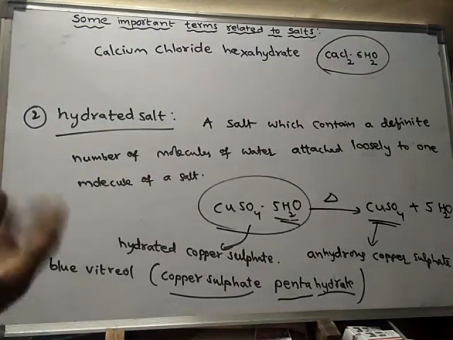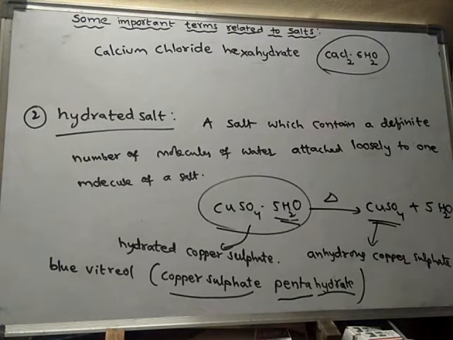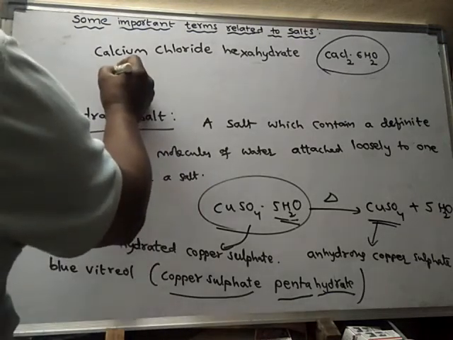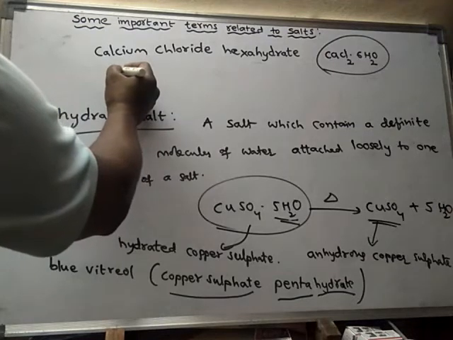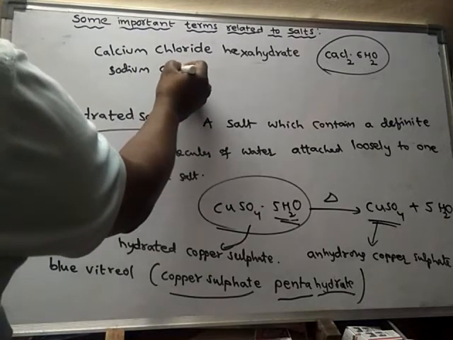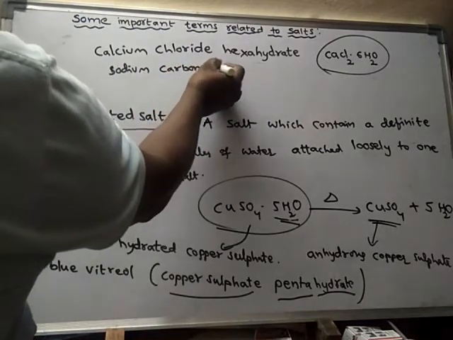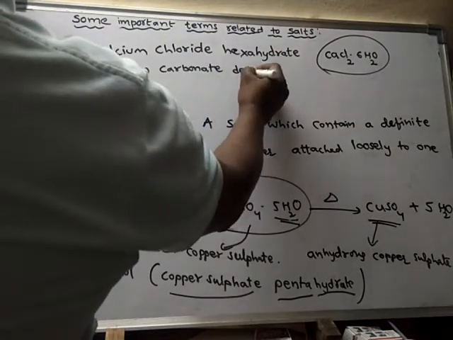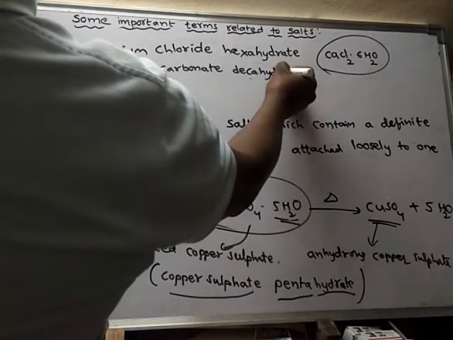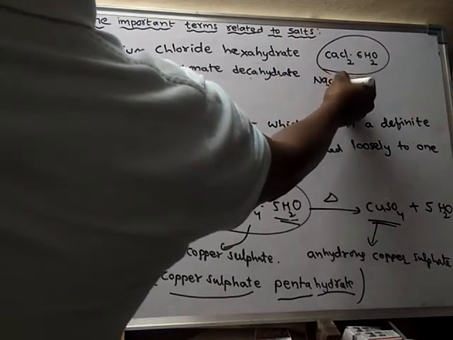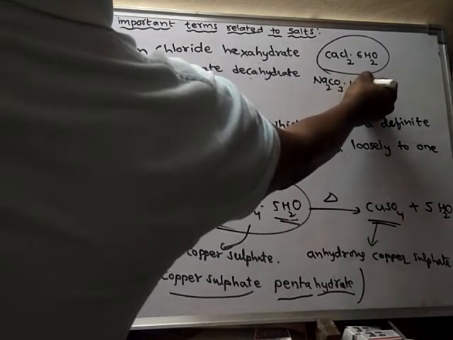Like this, there are so many hydrated salts. Another example: washing soda, sodium carbonate decahydrate, Na2CO3 dot 10H2O.